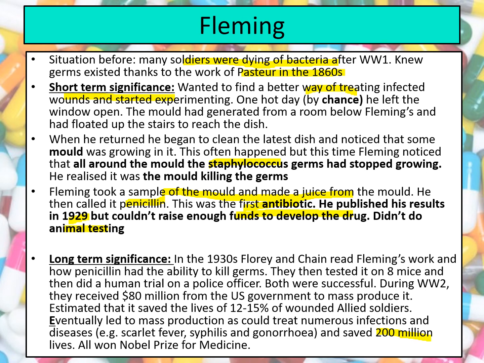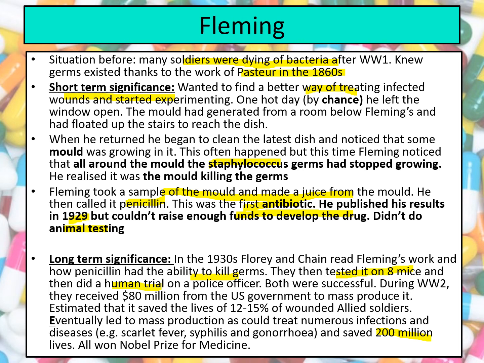Now, Florey and Chain end up reading the paper that he published in 1929, and they read through this work and realise the significance of it and the importance of penicillin in its ability to kill this really powerful bacteria. Now, they go further than Fleming and they actually test it on 8 mice. And when that goes well and these mice don't die from this Staphylococci bacteria, they then decide to do a human trial. And they do a trial on a police officer who is dying from an infection.